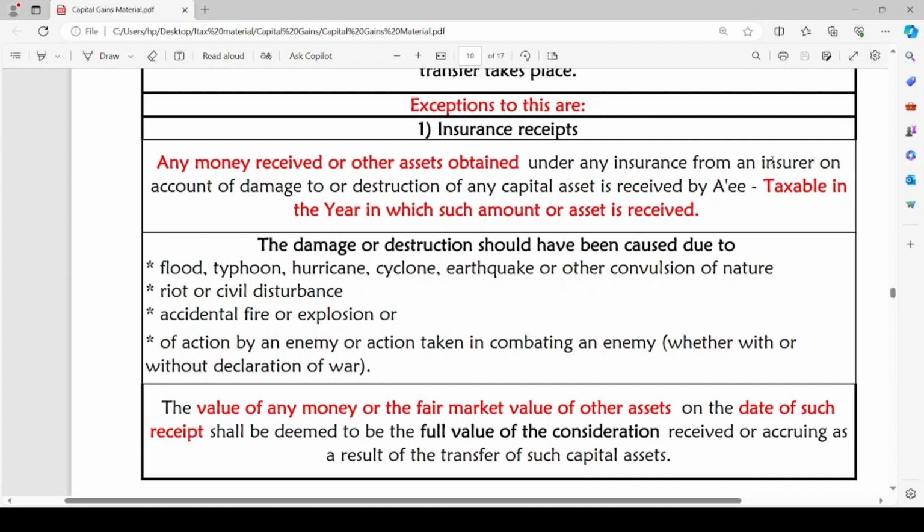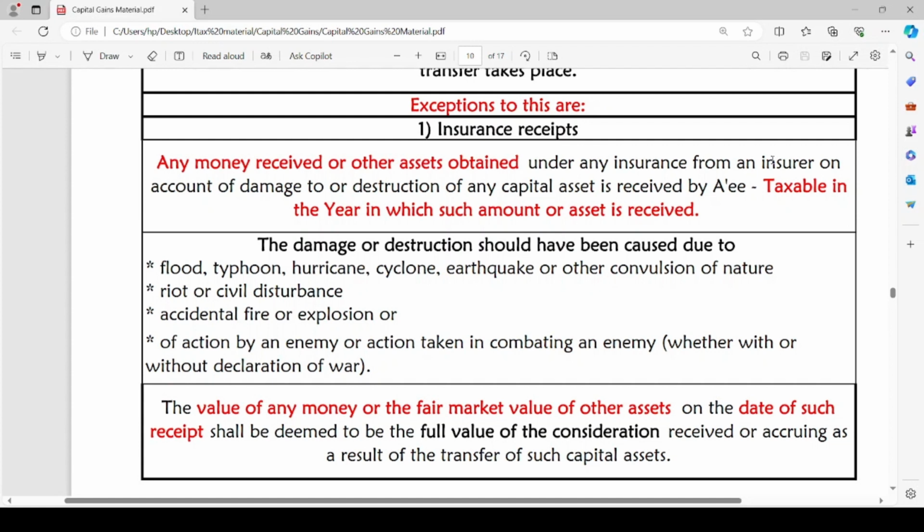Any money received or other assets obtained under any insurance from an insurer on account of damage to or destruction of any capital asset is received by the assessee. Such money received or asset obtained will be taxable in the year in which such amount or asset is received.